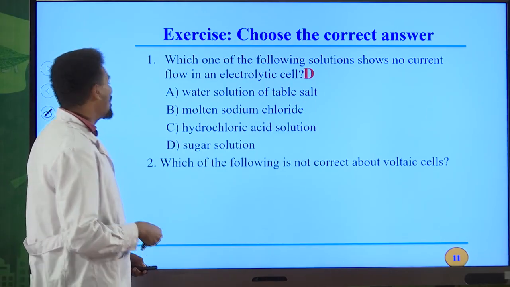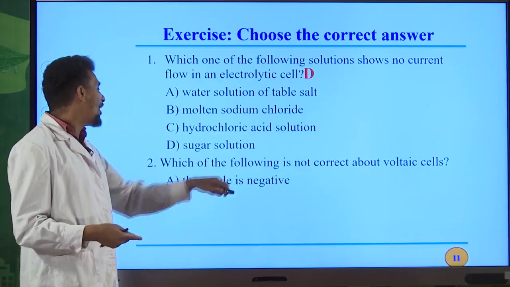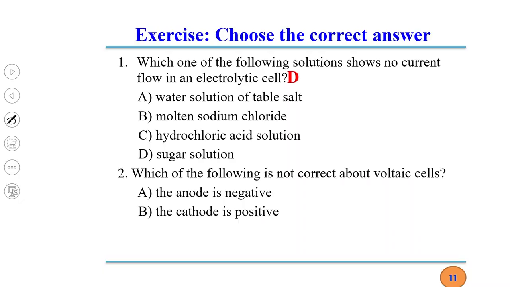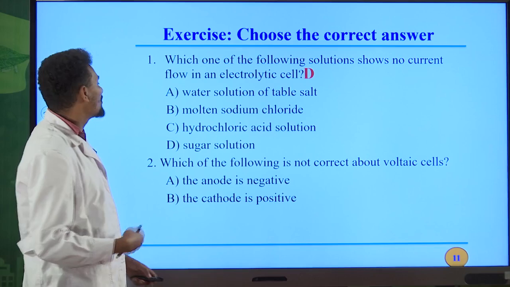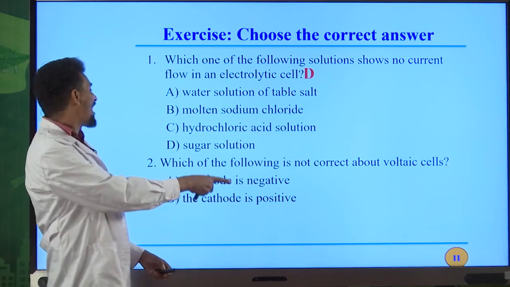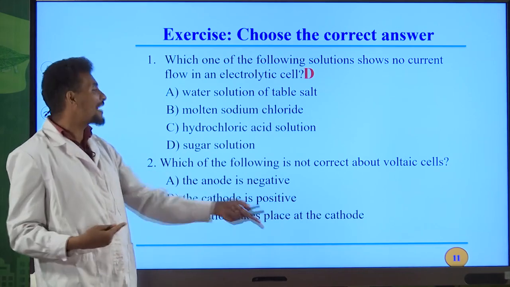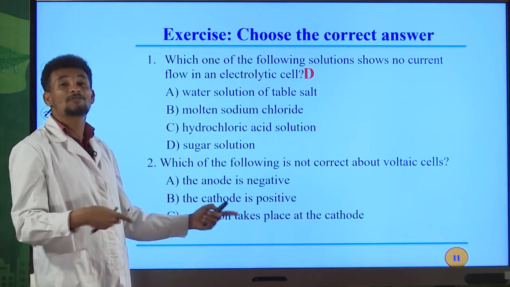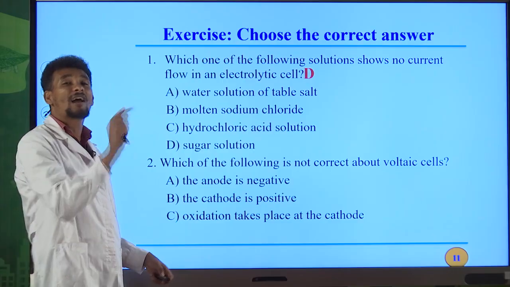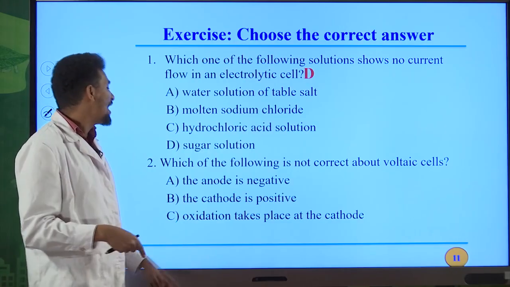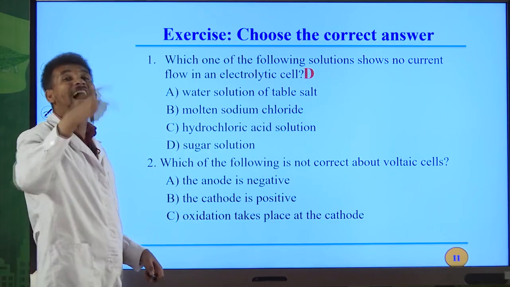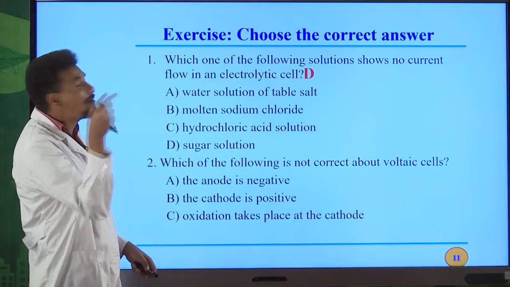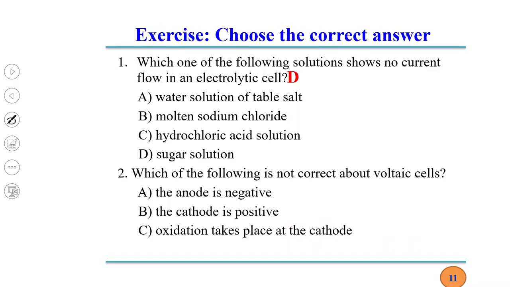Okay, question number 2. Which of the following is not correct about voltaic cells? The anode is negative in voltaic cell. This is correct. The cathode is positive. This is also correct. But the question says which of the following is not correct about voltaic cell? Oxidation takes place at the cathode. This is false. In both electrolytic cell and galvanic cell, oxidation takes place at the anode and the reduction takes place at the cathode in both types of electrochemical cells.